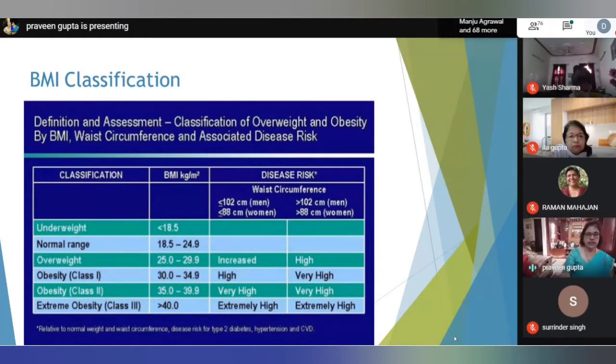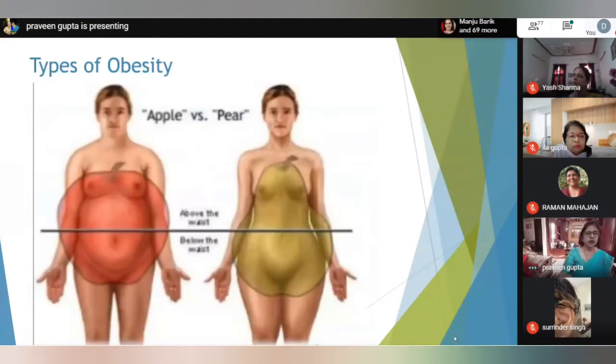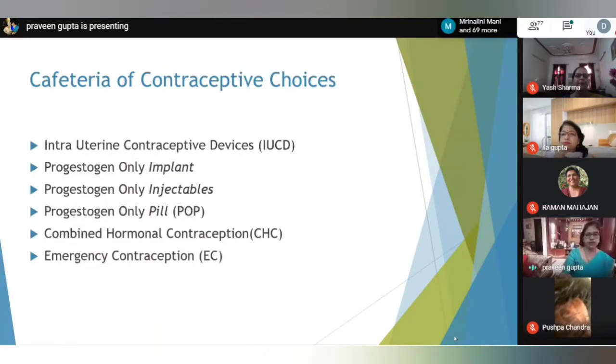By waist circumference, anything more than 88 centimeters is associated with an increased disease risk. There are two types of obesity, apple versus pear. We all know apple type of obesity is more harmful compared to pear obesity because it is associated with an increase in visceral fat.